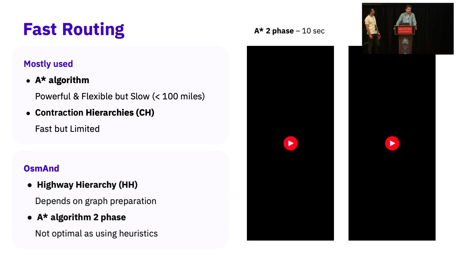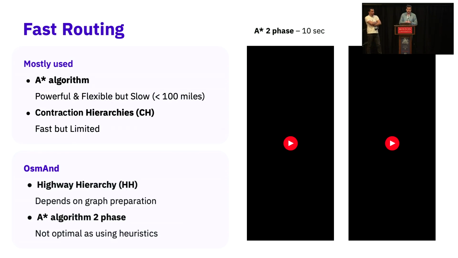Most applications use two kinds of algorithms. A-star algorithm, which is very powerful, very flexible, but very slow. So basically, you cannot build a route in a reasonable time nowadays using OpenStreetMap data, like 100 miles or longer. And another algorithm is contraction hierarchy, which is extremely fast, but has lots of limitations, which I will mention later.